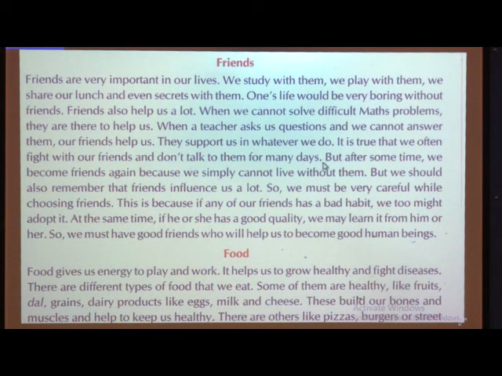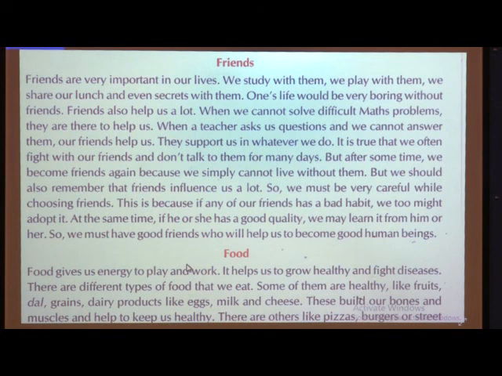So here also in the class, you fight with your friends and again you start talking with them. After some time we become friends again, because we simply cannot live without them. When we fight with our friend, we stay apart for a while, and we promise, no, now I am not going to talk to that friend because he has troubled me or fought with me.